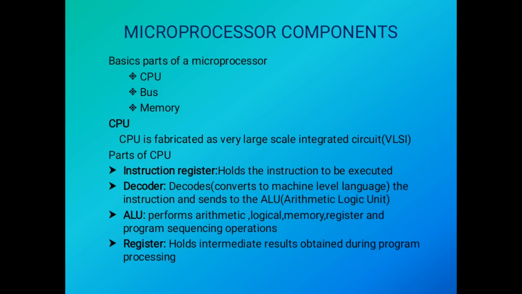CPU is fabricated as very large scale integrated circuits. The parts of the CPU are instruction register, decoder, arithmetical and logical unit and register. First, see about the instruction register. Instruction register holds the instruction to be executed. Decoder decodes, that means converts to machine level language, the instruction and sends it to the arithmetical and logical unit